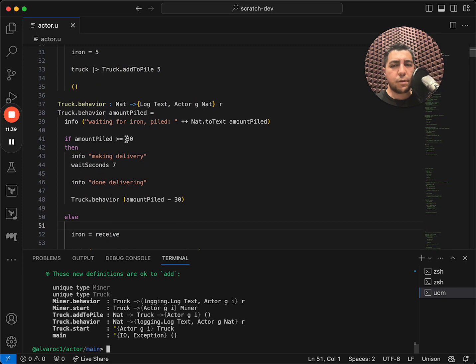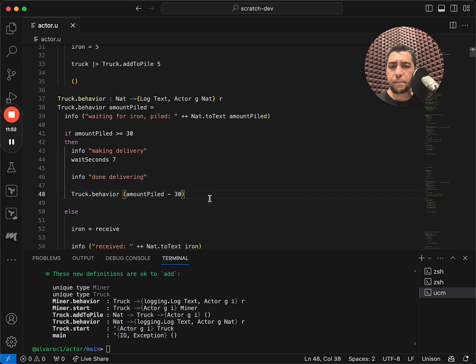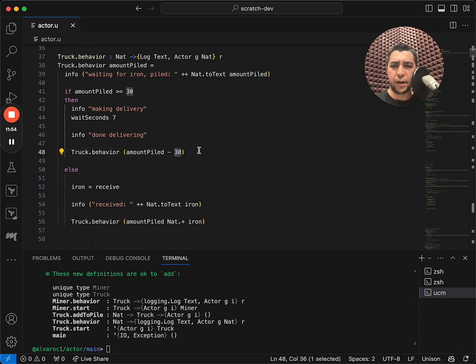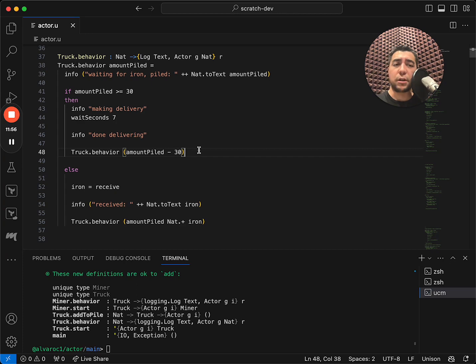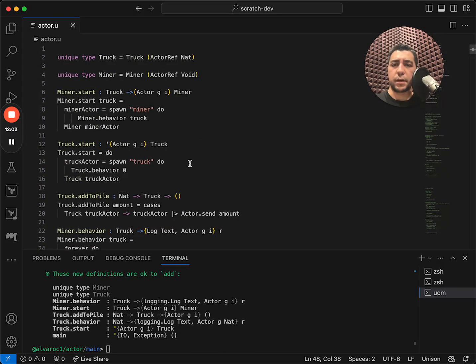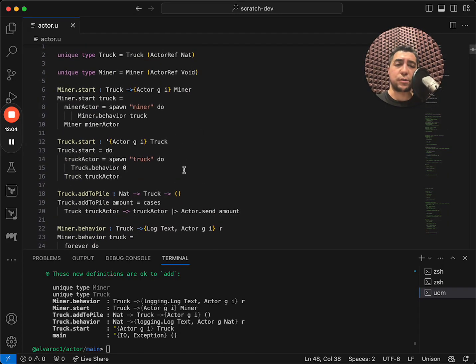Right now we have this 30 number. It represents the capacity of the truck. But maybe we want to configure that, or we don't want to use just a number here. Maybe when we start the truck, we want to define its capacity. So let's try doing that, so we can maybe spawn different trucks with different capacities.